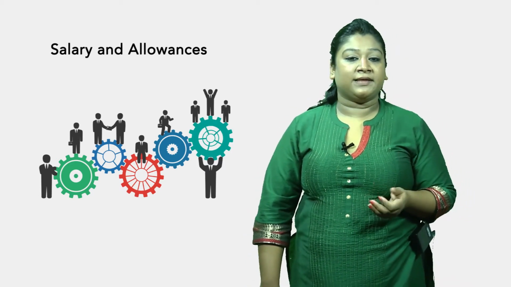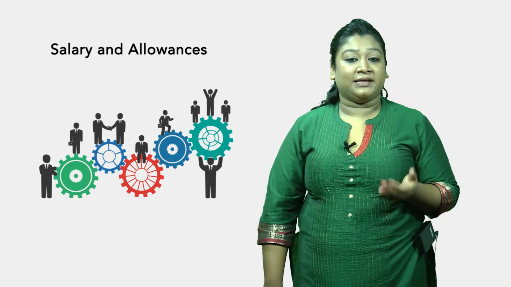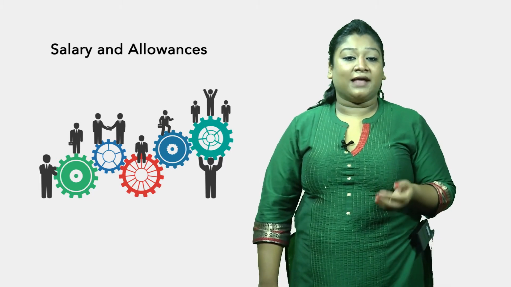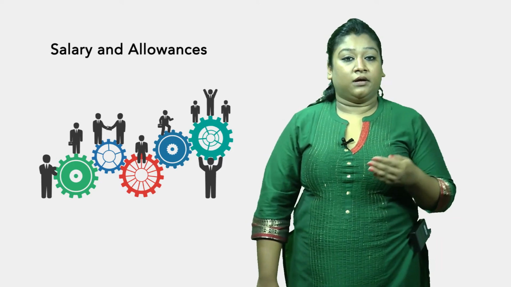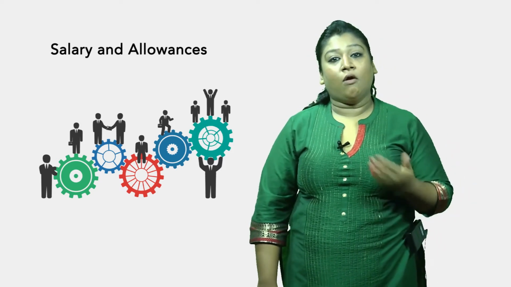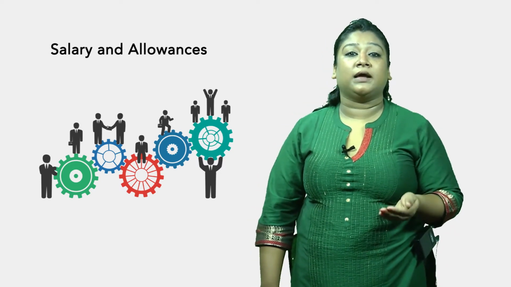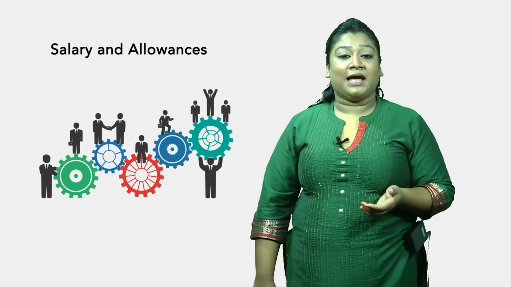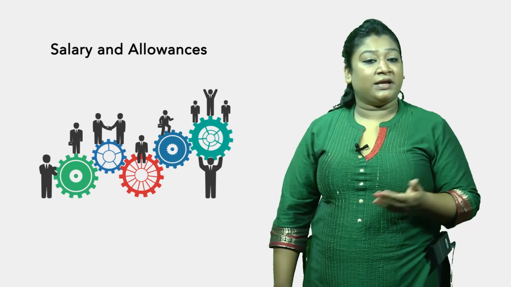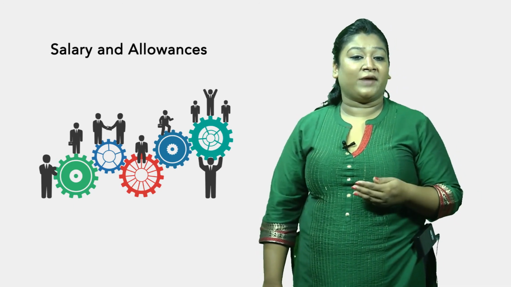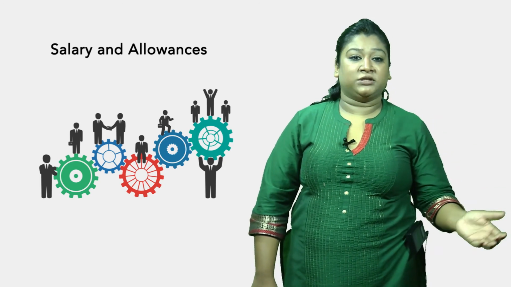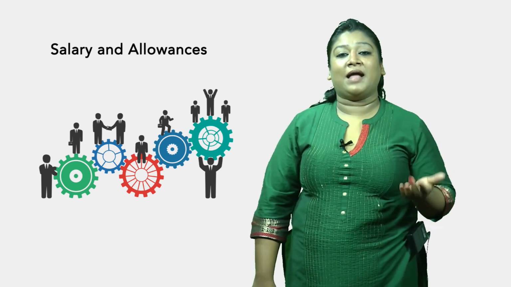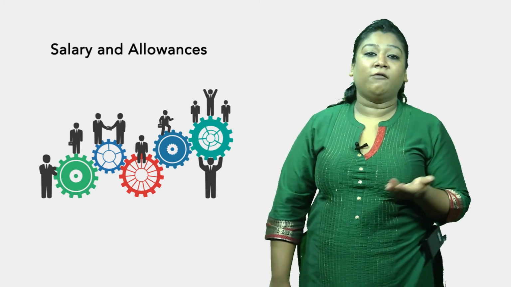Before appointment, the chairperson and other persons shall have to undertake that they do not and will not have such financial or other interest as is likely to affect their functions as such chairperson and other persons. So the person joining as the chairman or as a member of the permanent Lok Adalat has to give an undertaking in writing, signed by him, stating that he shall not have any other financial interest as is likely to affect his function. So he should not be in any other official position or ranking where he has a financial interest, as that would affect his position as a member of the permanent Lok Adalat.